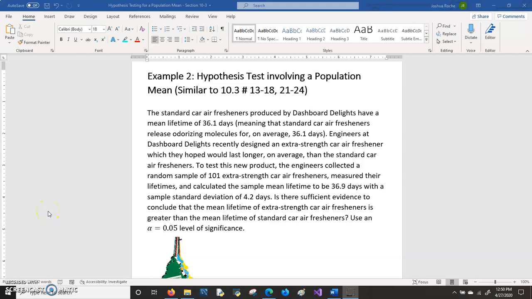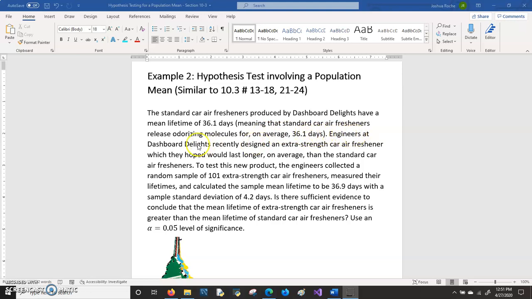In this video, we'll take a look at a second example of a hypothesis test involving a population mean. This example, again, is similar to section 10.3, exercises 13 to 18 and 21 to 24. The standard car air fresheners produced by Dashboard Delights has a mean lifetime of 36.1 days, meaning that the standard car air fresheners release odorizing molecules for, on average, 36.1 days.